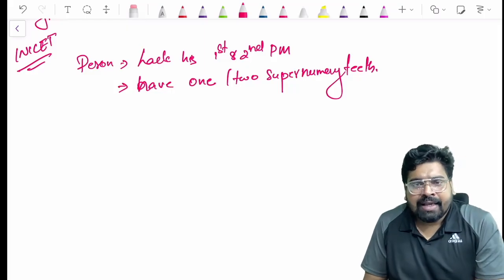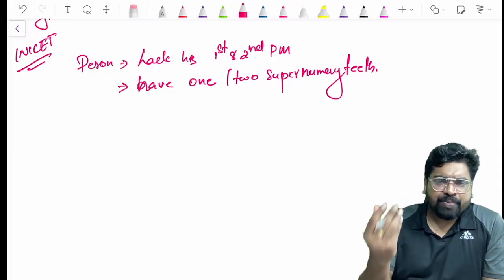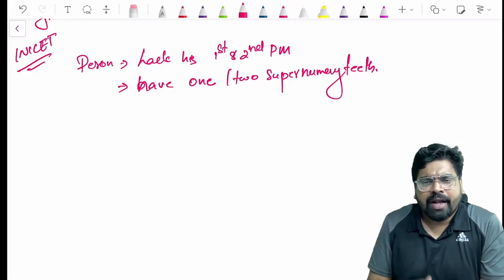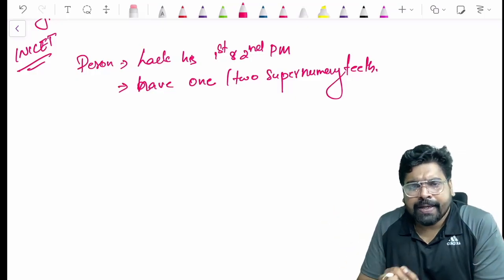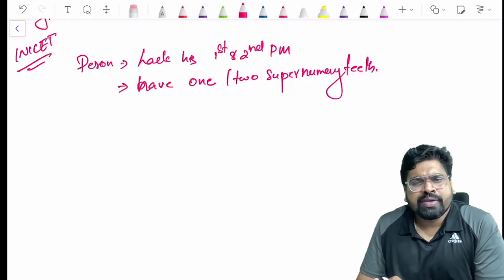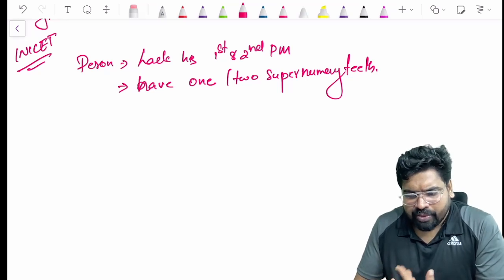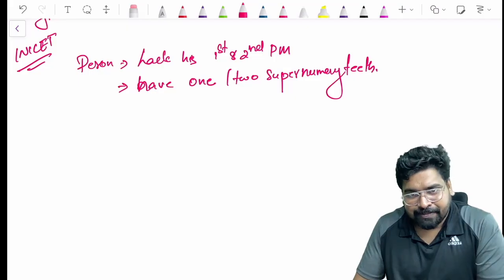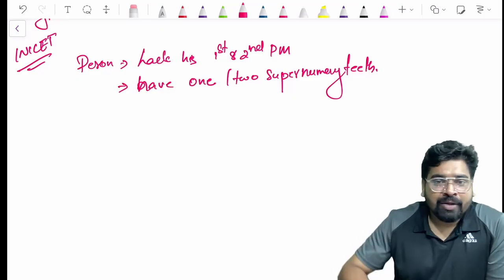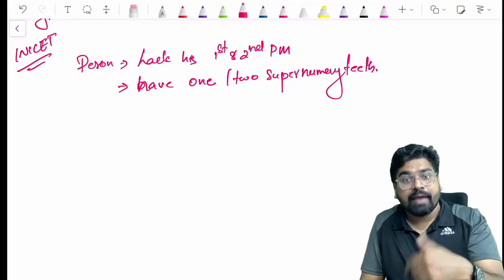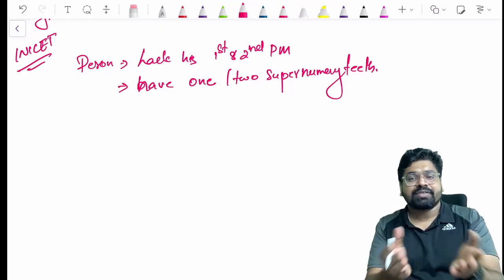The person is lacking one or two premolars. Imagine his maxillary premolars or mandibular first premolars are missing. If one or two teeth are missing, we call it hypodontia. But he has supernumerary teeth here. Even though he is lacking premolars, he has supernumerary teeth. What do we call supernumerary teeth? It is hyperdontia. So here there is hypodontia and hyperdontia in the same person.